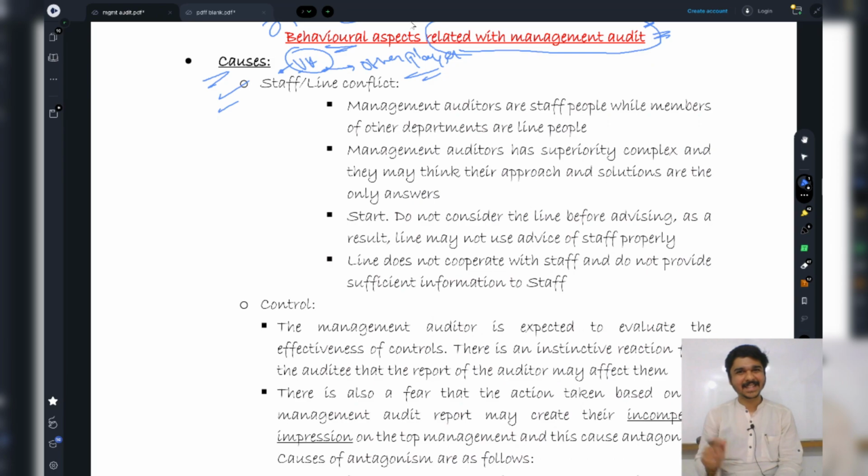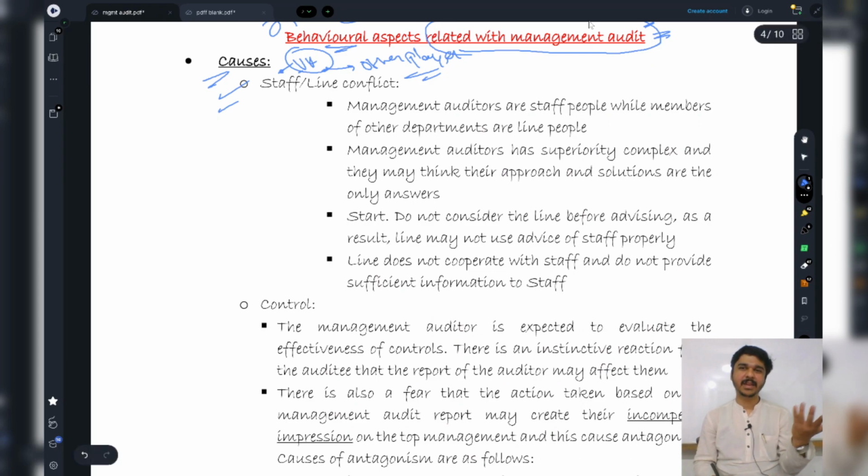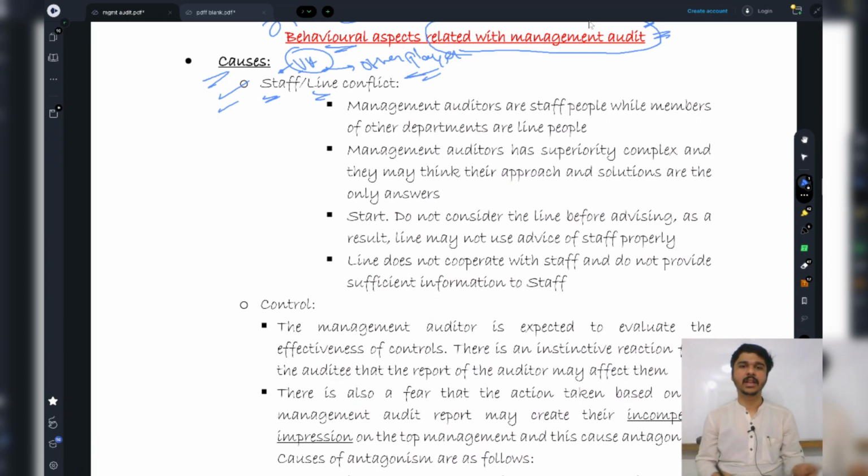Okay, please guys, consider this as an example. This is just an illustration for the purpose of remembering this 5 marks topic. So staff is basically Mr. Virat Kohli, line is basically other players, and there is a conflict between the staff and the line. Now, why does this happen? Management auditors are staff people, so we are the staff people. Even Mr. Virat Kohli is a staff person for the time being, but we are the people who are not actually involved in things. We are going to check, we are going to question them. So we, the management auditors, are staff people, and the members of other departments are line people.